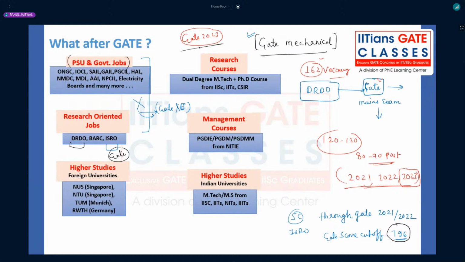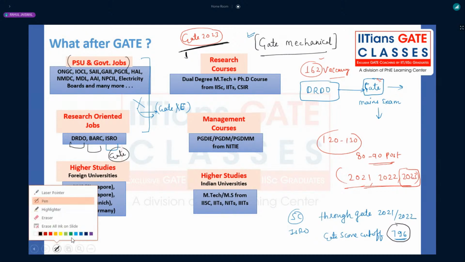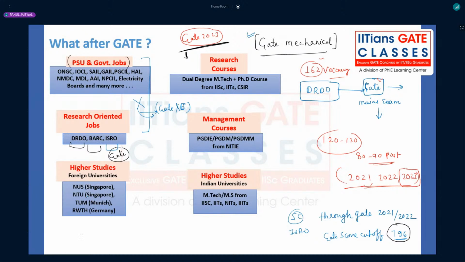Those who get a very good rank in GATE 2023 will get fruitful results for at least 2 years. Definitely they will be selected in PSUs, and of course they will keep getting notifications through mail calling them for the ISRO interview and other interviews, right? Again, for BARC also the same thing. If you have a very good score above 850, then definitely you'll be shortlisted for direct interviews, right? So these are the opportunities through GATE. Of course, GATE will play a very vital role in getting placed in PSUs as well as research-oriented jobs, right?